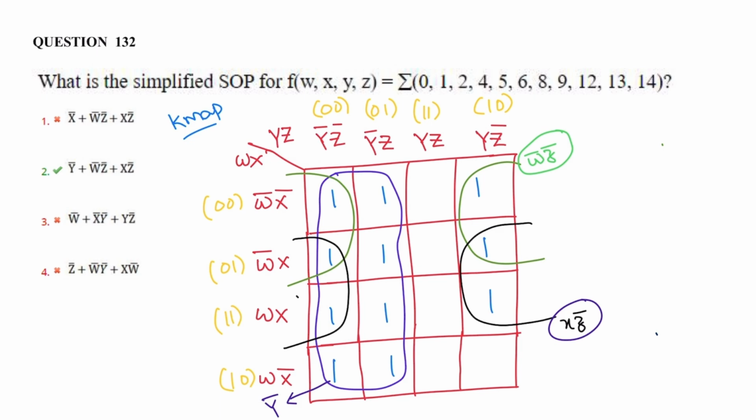So there is one octet possible. For this octet, the corresponding term is Y bar, and there are two quads. So the green line represents one quad. Mapping of these two ones and mapping of these two ones, a quad is formed.